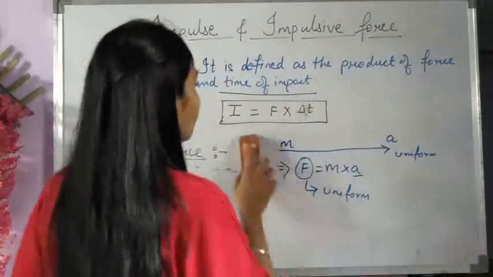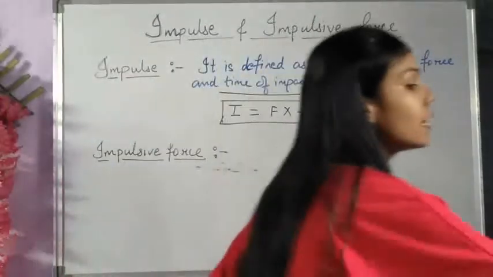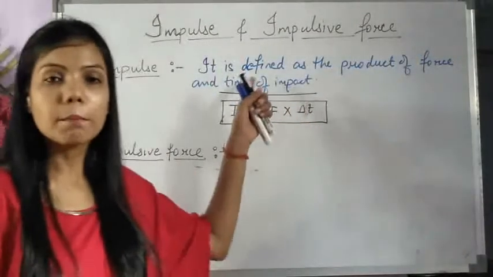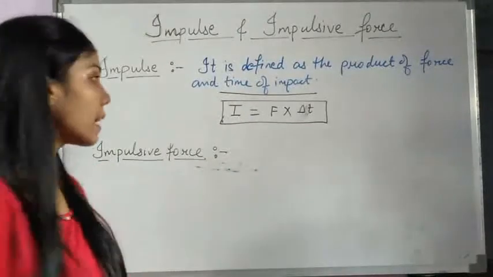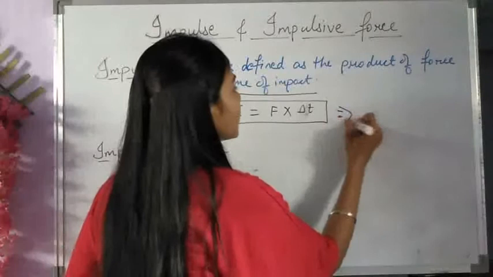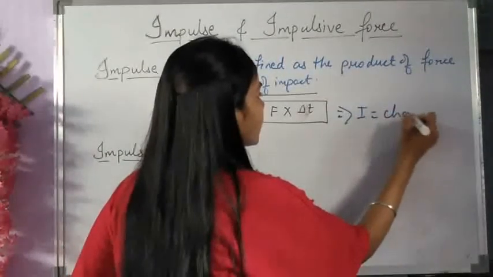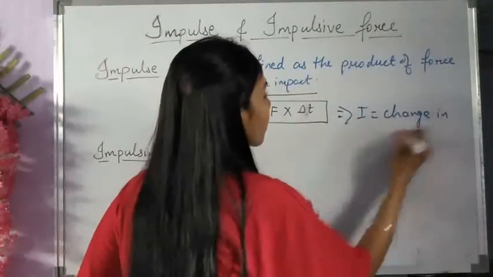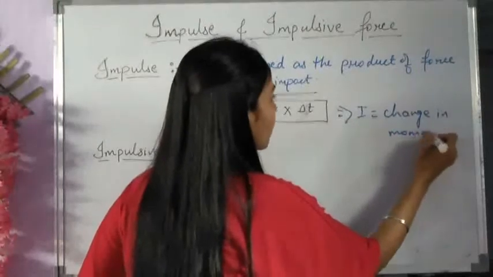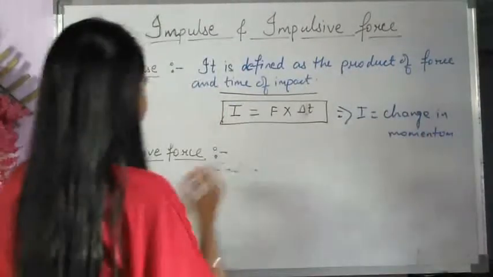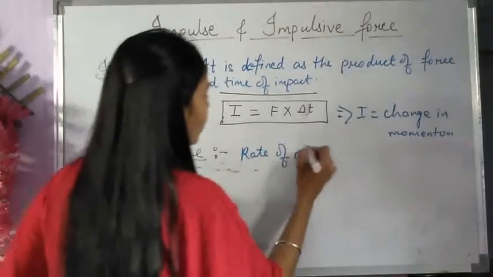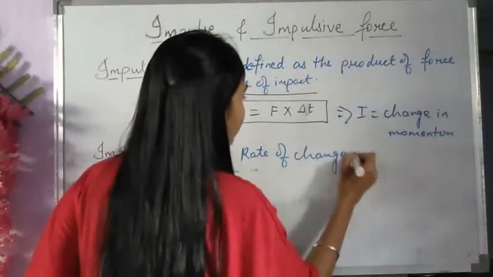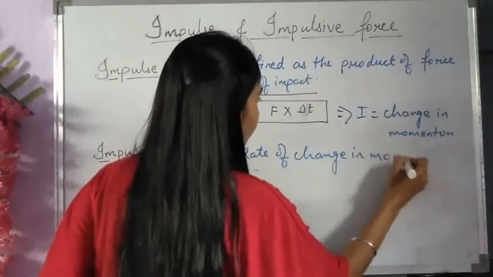If we wish to relate impulse and impulsive force in terms of momentum, then we can say that impulse is change in momentum, whereas impulsive force is rate of change in momentum.